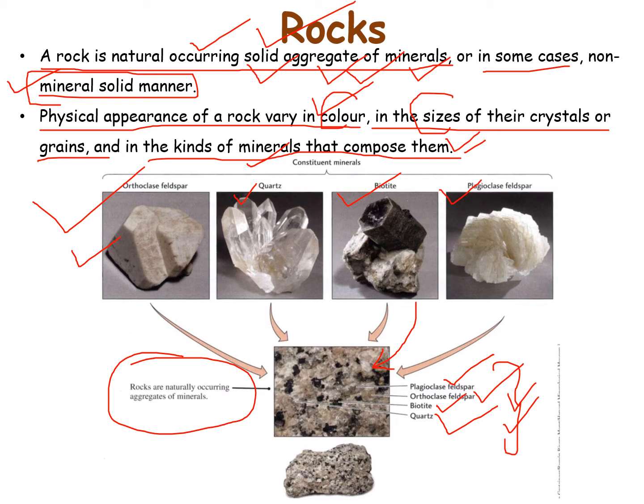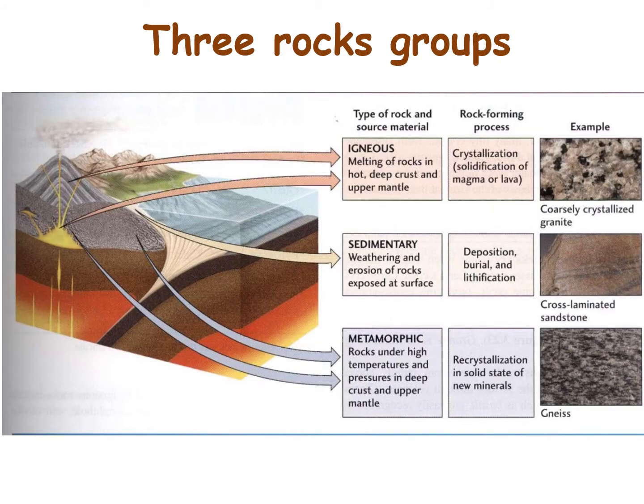There are basically three types of rocks, which we will discuss in detail later, but first you should know what these three types are. The first type is the igneous rock. It comes from the melting of rock in the hot deep crust and the upper mantle part of our earth.